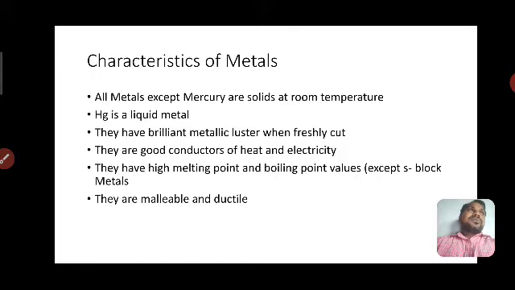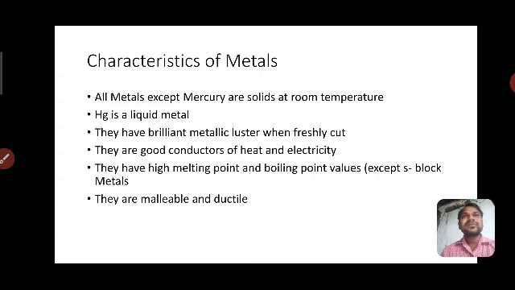So we observe aluminum wires and copper wires. We use copper wires and aluminum wires to carry power, electricity, for our domestic purposes, and to power our houses.